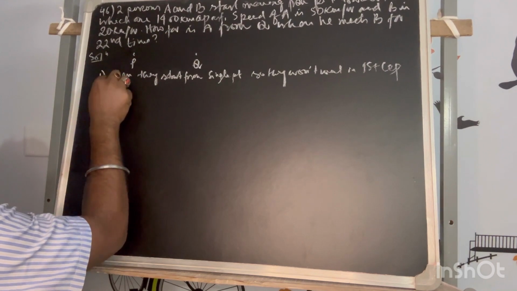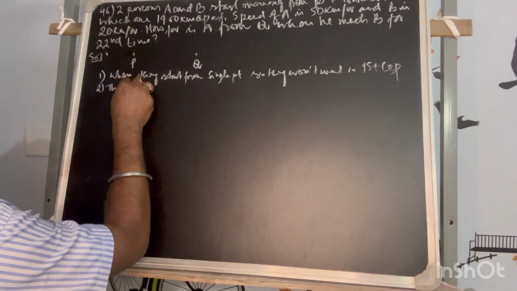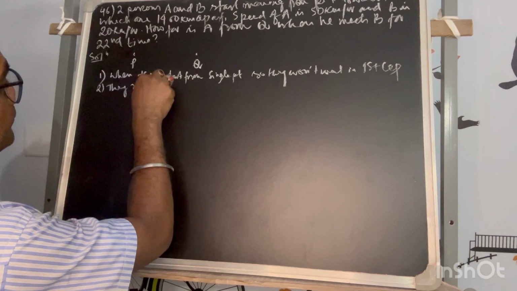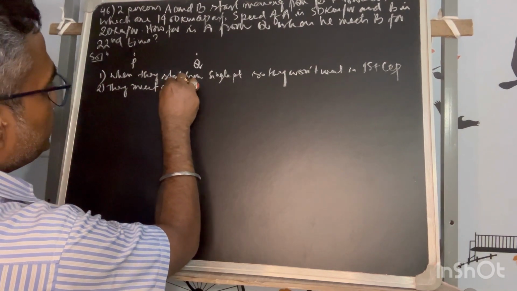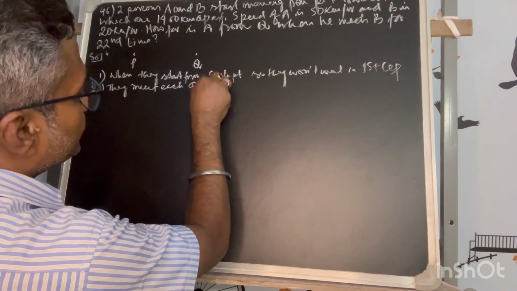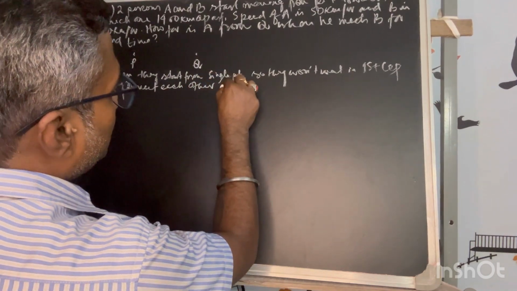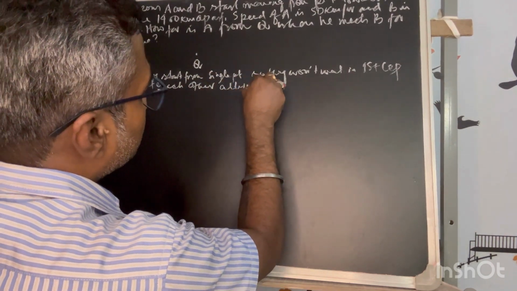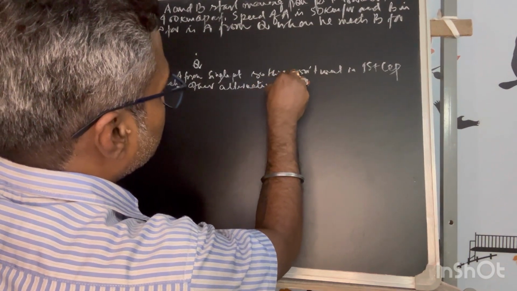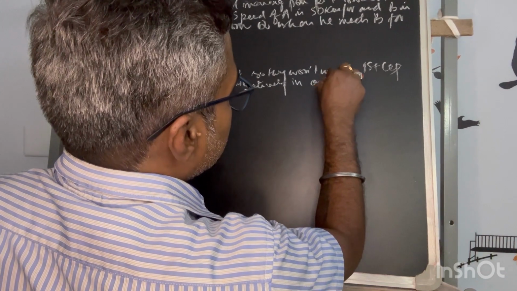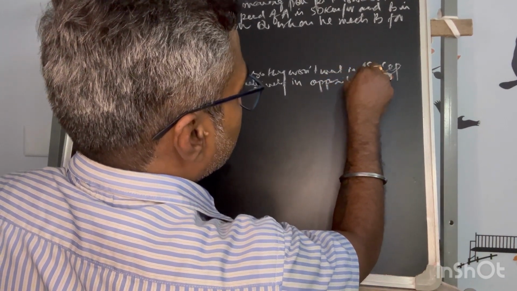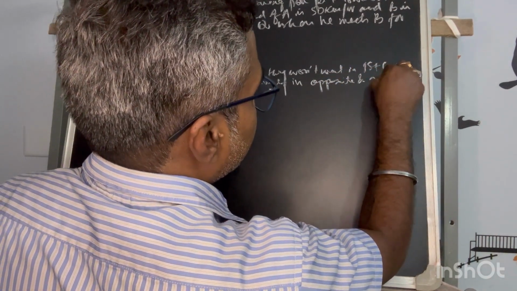Second, they meet each other alternately in opposite and same direction.